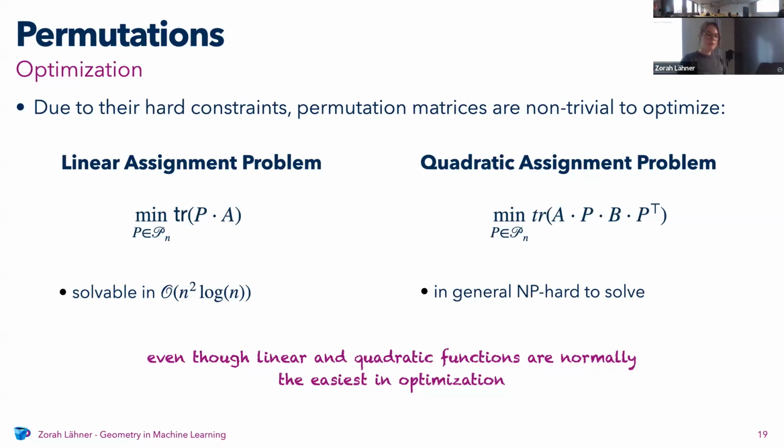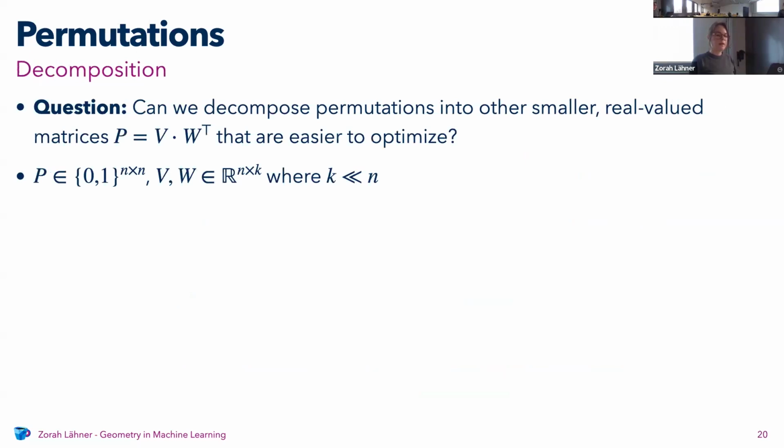Now the question is, what can we do about it? We want to find a permutation, but we also don't want to optimize a quadratic matrix because it's very expensive. Can we decompose our matrix into two other matrices? This is a very common approach if you want to optimize matrices in an easier way. We want to decompose this into two smaller matrices and hope we don't have to optimize as many parameters. So we're looking for matrices V and W that are only n times k, and we hope that k can be much smaller than n.